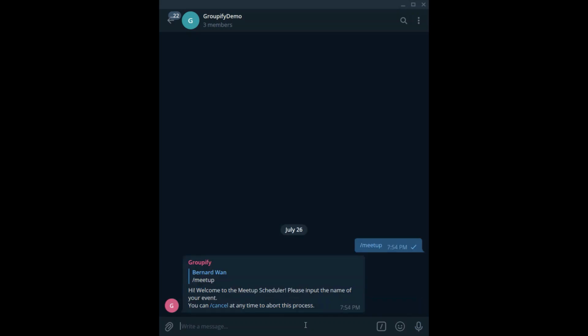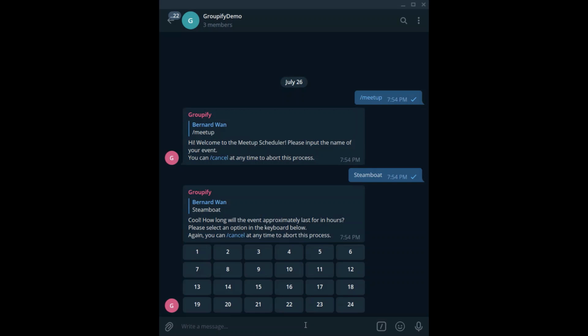Let's test out the Meetup Scheduler feature. We enter /meetup and the bot prompts the user for the title of the event. The user enters the title and the bot detects the message sent by the user and saves it as a title. Next, the bot will ask what the estimated length of the event is in hours. This will allow the bot to find a suitable time slot when the most number of people are able to make it. An inline keyboard will pop up, allowing the user to just tap on the number of hours.